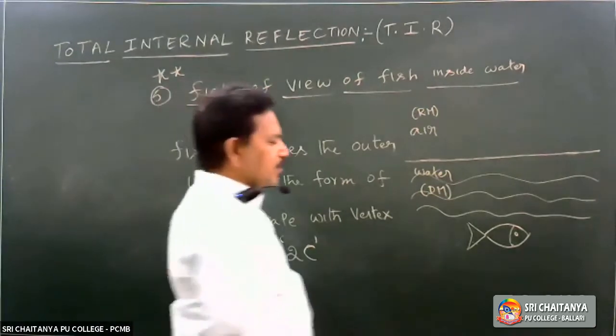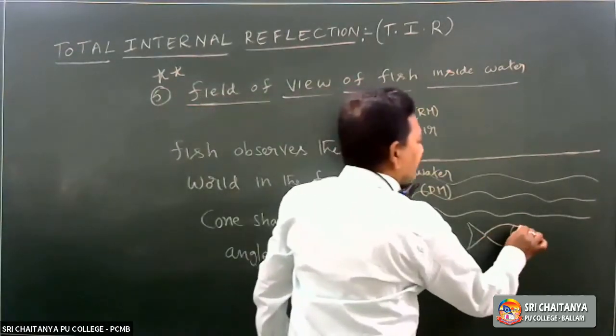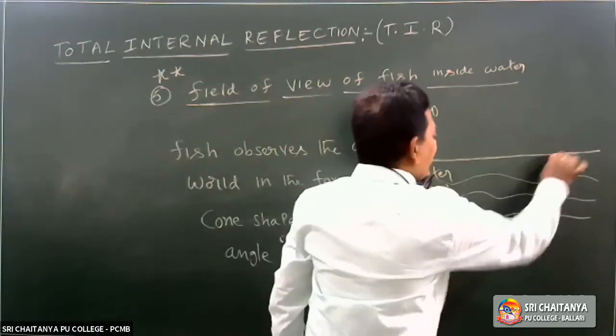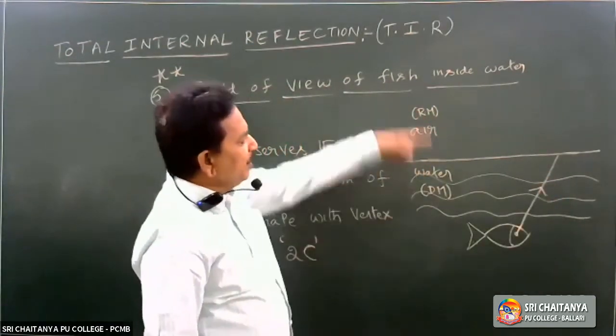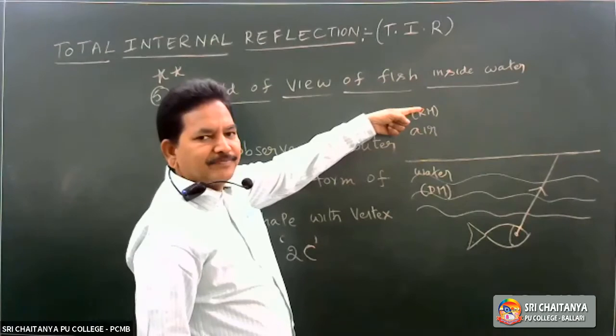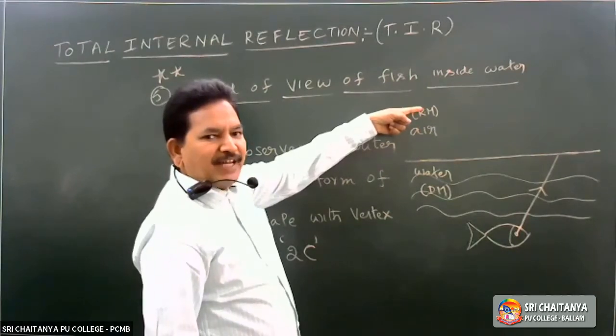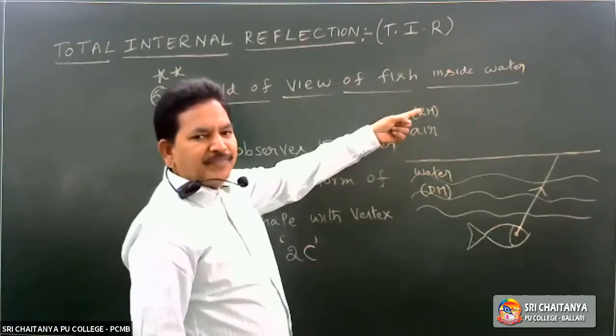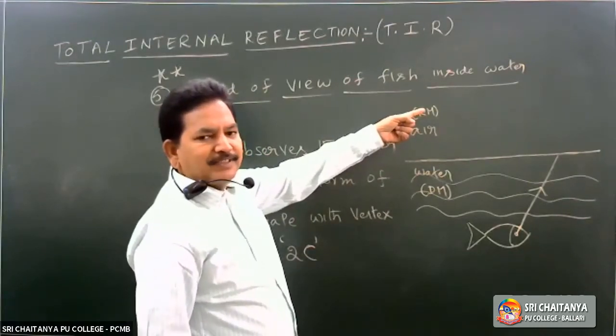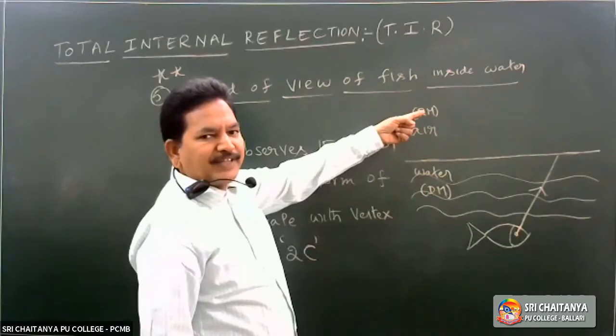So light from the object the fish is observing travels from where to where? From denser medium to rarer medium. If the light is traveling from the denser medium to rarer medium, there is a possibility for total internal reflection.